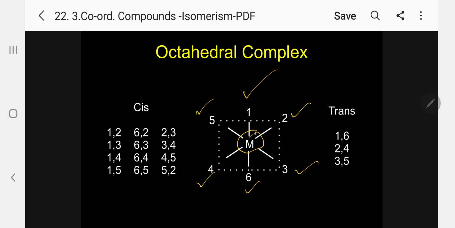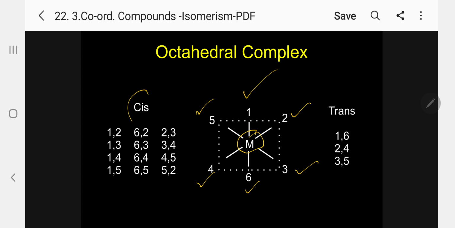Kindly follow. So that is the square planar in the middle: the central metal atom is there, and four sides 2, 3, 4, 5 are in this square plane. One is above the plane, 6 is below the plane. This we will call octahedral.